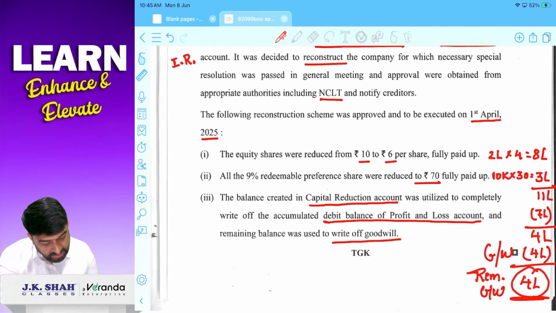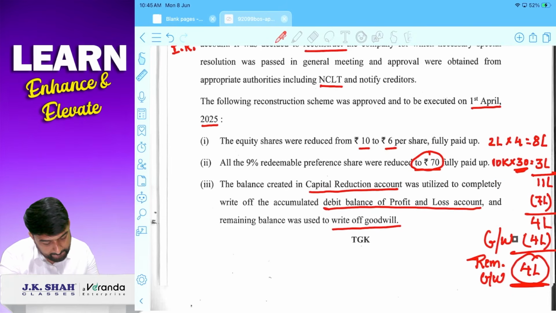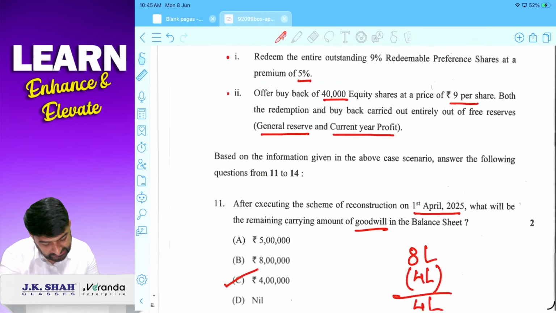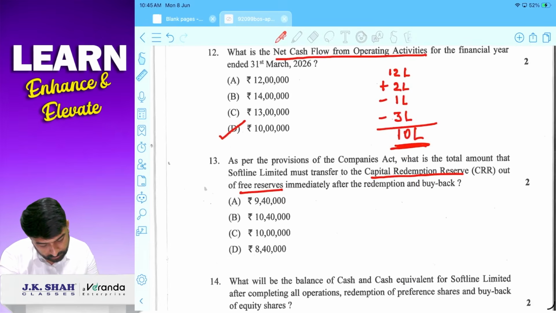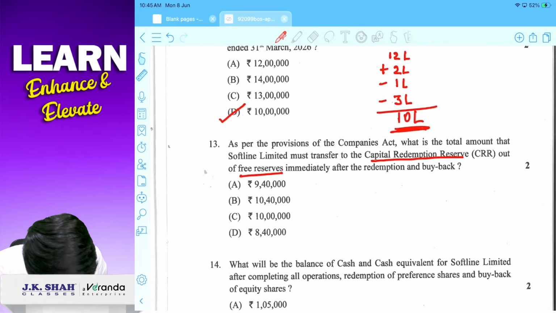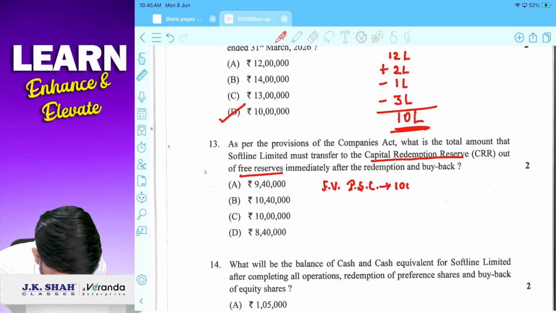Correct? 10,000 at 70 rupees, we have to consider face value of preference share capital. 10,000 preference shares, all will be redeemed at 70, that is 7 lakhs.